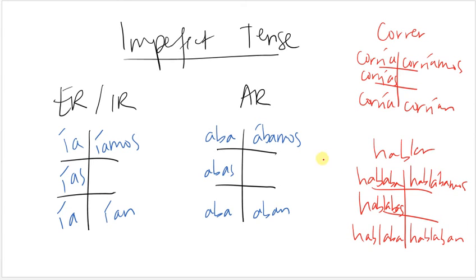Okay, so the song that we can use to remember the imperfect tense is Old MacDonald, and it goes something like this. Old MacDonald's imperfect forms ía, ías, ía, íamos, íais, ían, and in these forms we have some ARs. Aba, abas, aba, ábamos, abais, aban, like sheep, get it? Because they're on a farm. So tomorrow you all are going to practice that song, so remember it so we can sing it together.